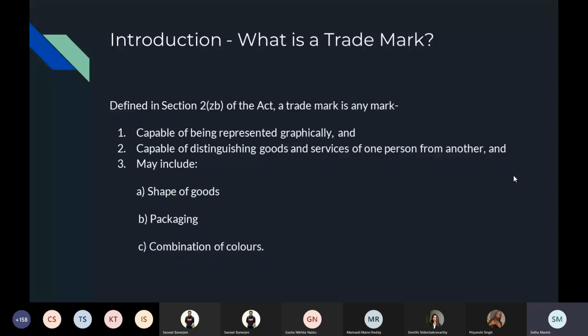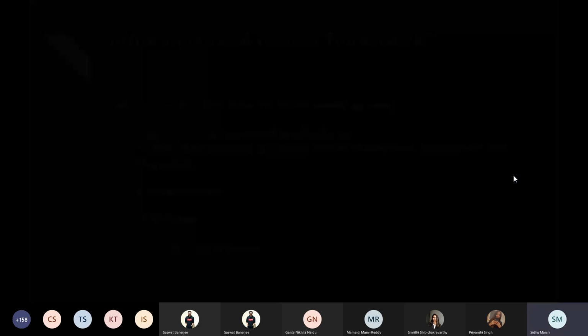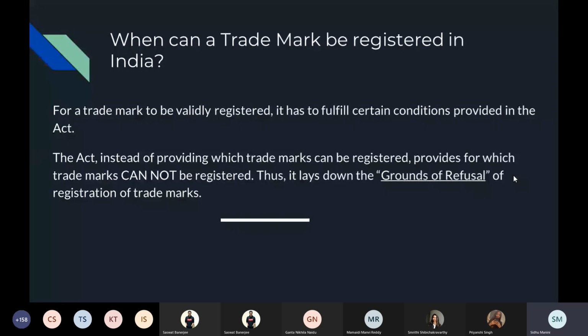When can a trademark be registered in India? See, just like we did subject matter of copyright, this is the same. So what can and cannot be registered? You should definitely properly understand this if you want to get into trademark litigation anytime, or if you want to do some internship under an IPR lawyer. You should be very well versed with the grounds of refusal. That is the only section that is mostly used in all cases.